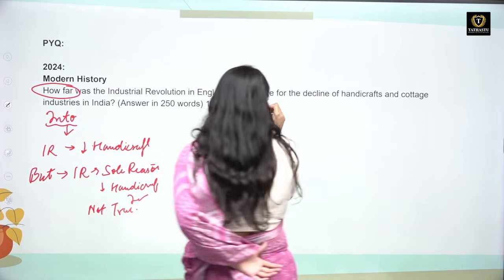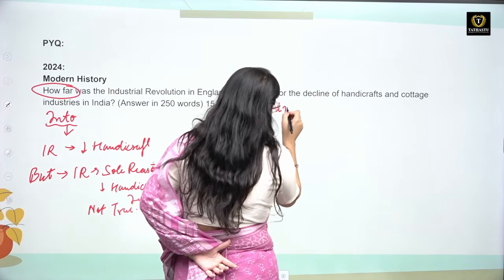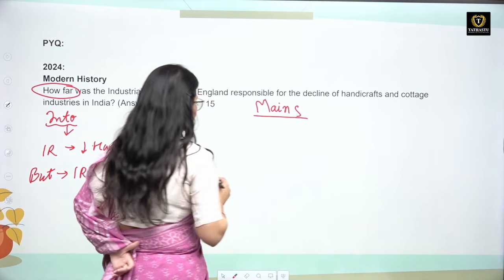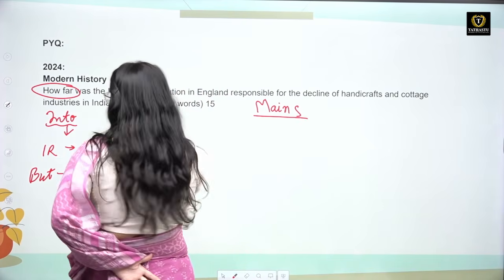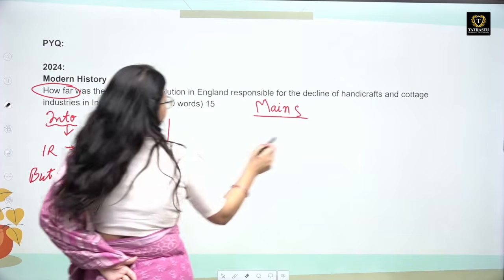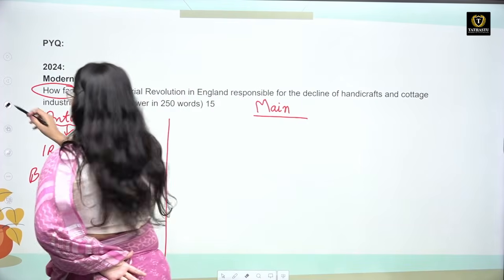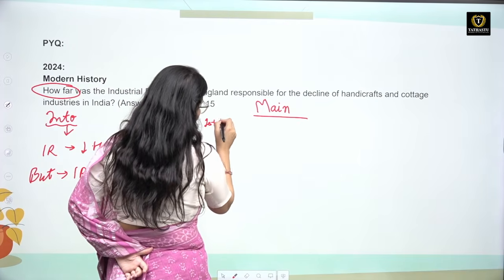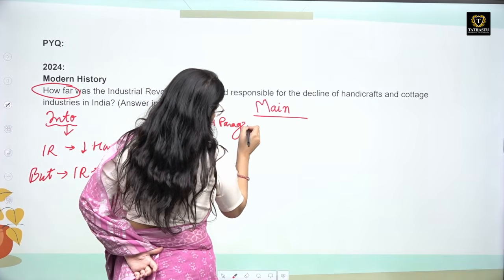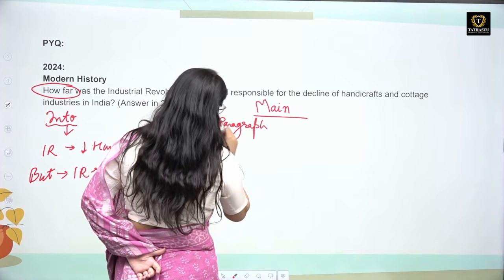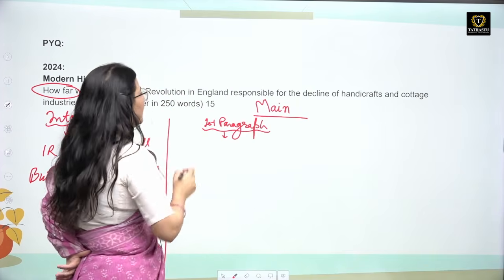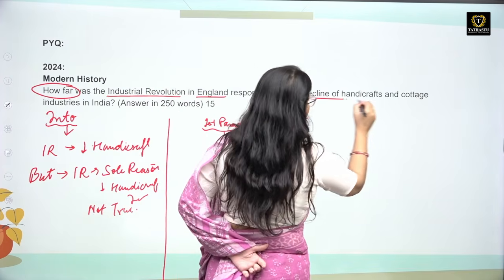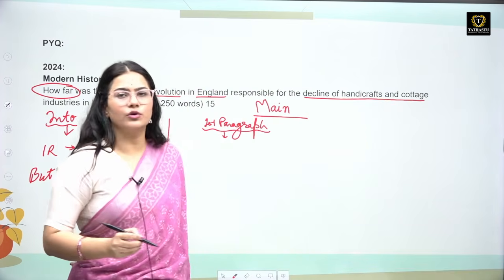In the main part, I have already mentioned, there will be two parts. So the main part of the question will have two parts. First, in the first paragraph, you need to mention how the industrial revolution that happened in England was responsible for the decline of handicraft and cottage industries.